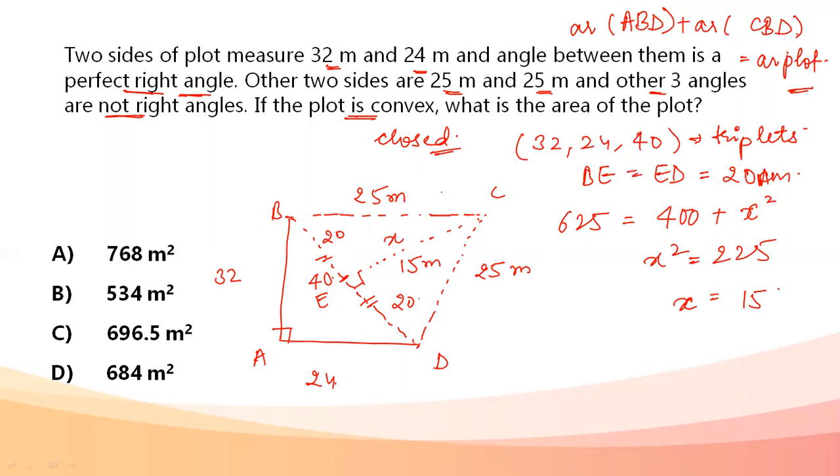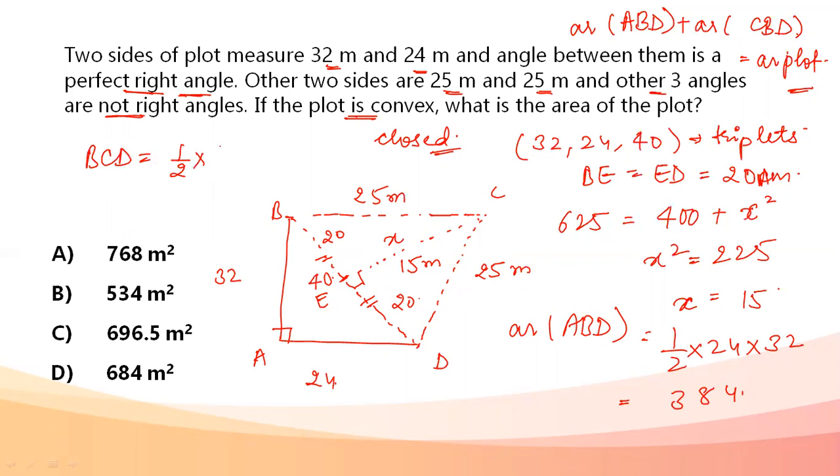All the values are there. For me to find the area of triangle ABD and triangle CBD, I now have all the values. Let's find the area. Area of triangle ABD is half into base 24 into height 32, which comes out to be 384. Now I need to find the area of the bigger triangle, BCD: half into base 40 into height 15. When we solve this, it comes out to be 300.